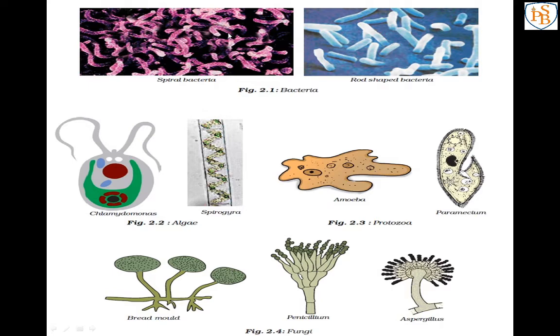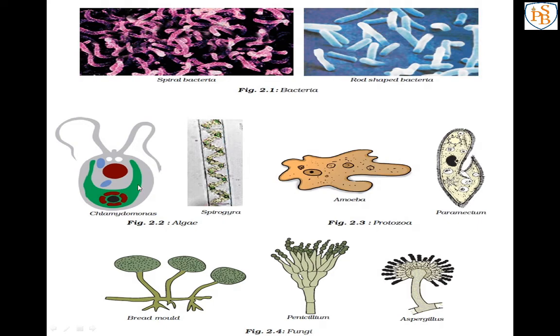The spiral bacteria's scientific name is Spirillum, that one word for that shape. And the rod shaped bacteria are known as bacilli, so that shape is bacilli. When we observe a slide of that bacteria in a microscope, we do not say rod shaped bacteria. What we have to say is that the bacteria are bacilli. Okay, so that is about the bacteria.